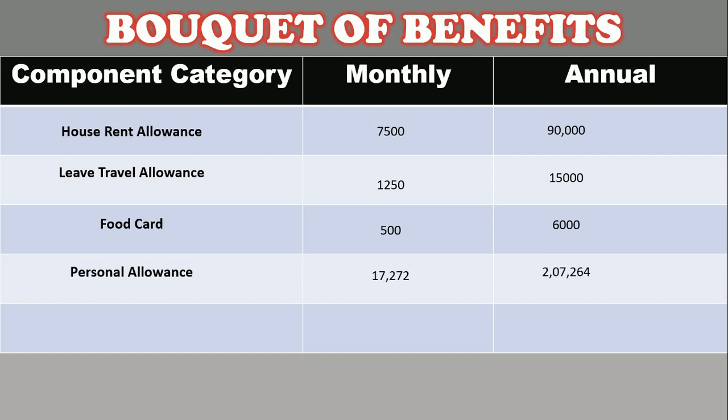17,272 rupees monthly and 2,07,264 rupees annually. Gross bucket of benefit monthly will be 26,522 rupees and annually it will be 3,18,264 rupees. And in case you don't have food card, then 500 will be credited in your salary. Otherwise, it will be provided to you in your food card.